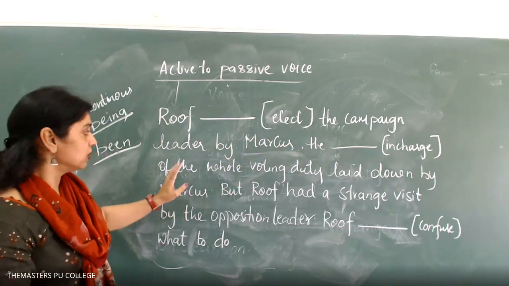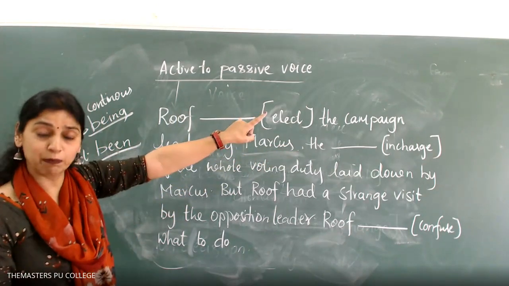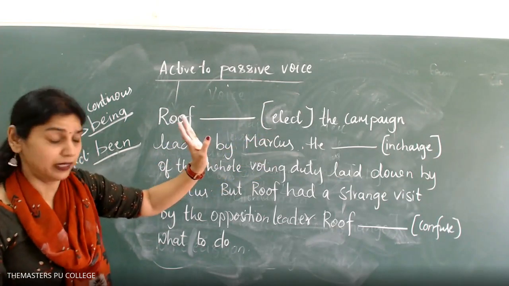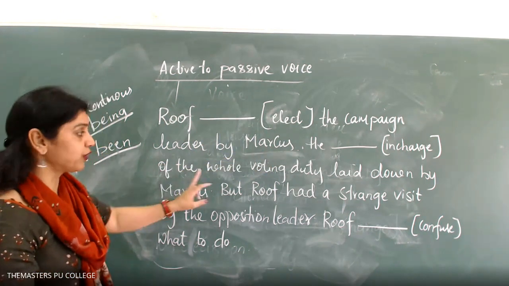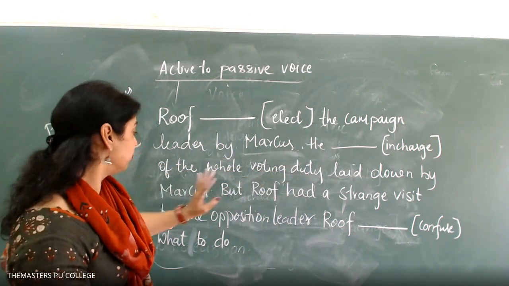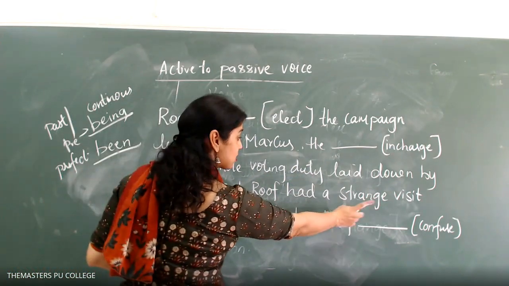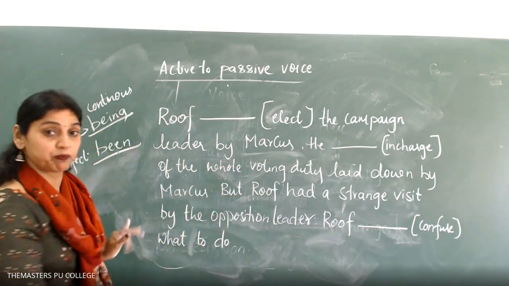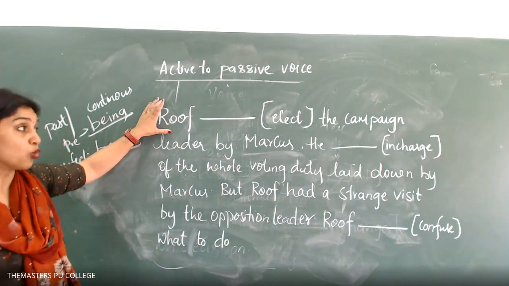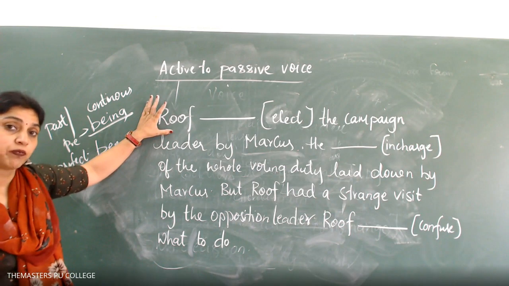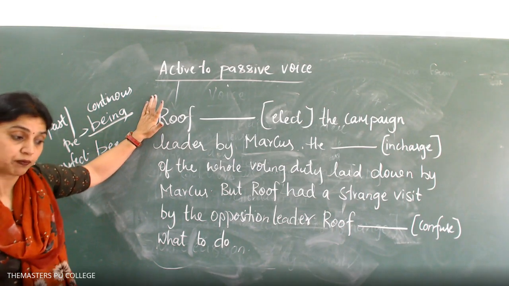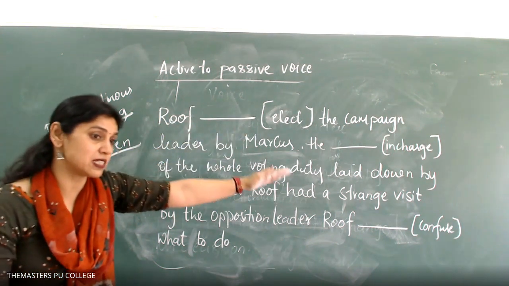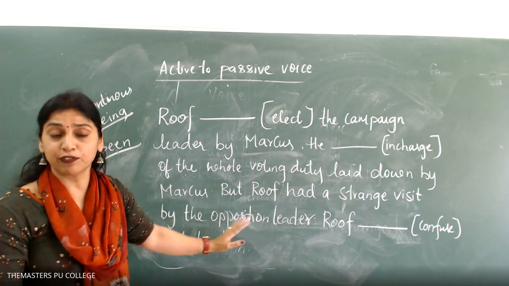He in charge, means saying. Roof dash the campaign. It is being said that he has already been elected the campaigning leader. He dash of the whole voting duty laid down by Marcus. But Roof had a strange visit by the opposition leader. Roof dash, what to do? How will you take the first one? Roof. Read the sentence. Do you find any kind of tense here?